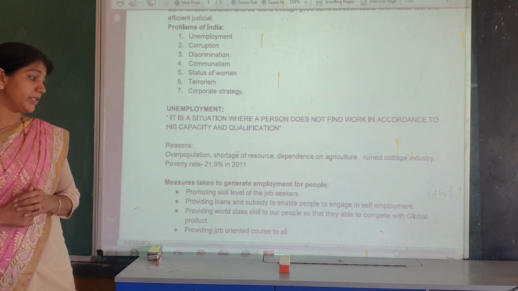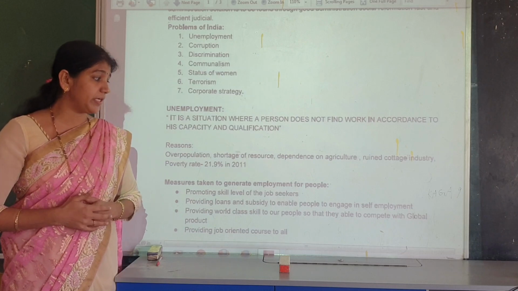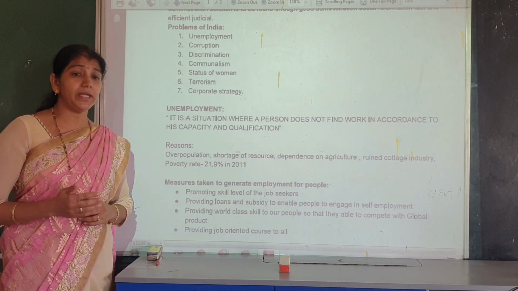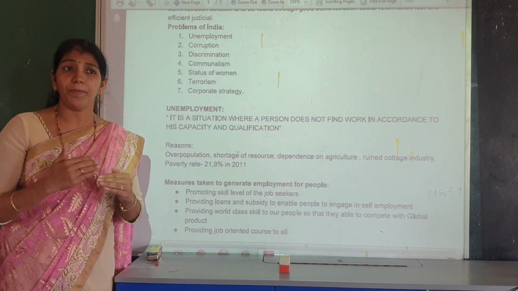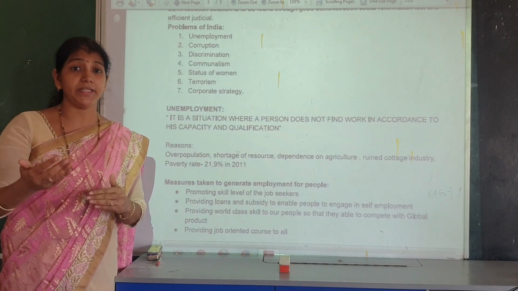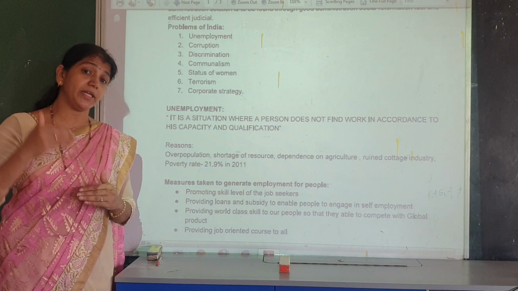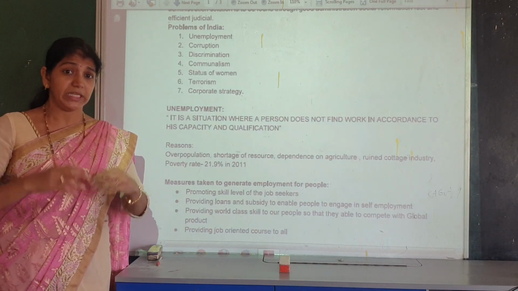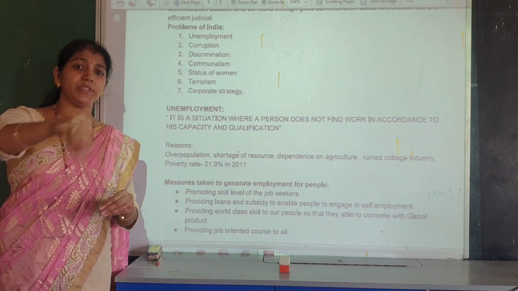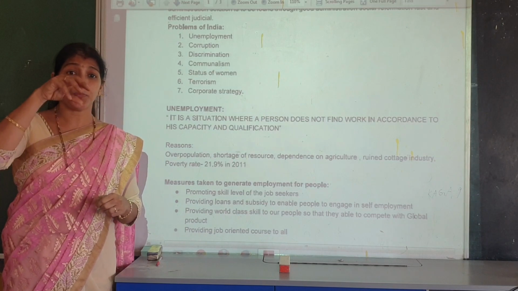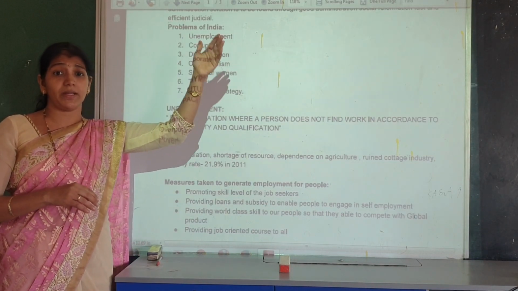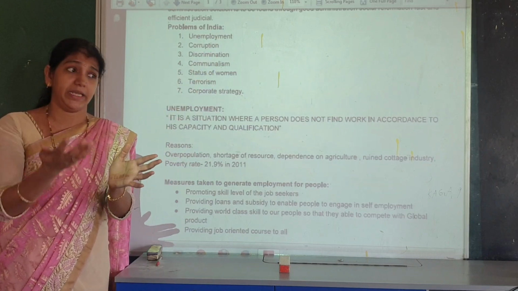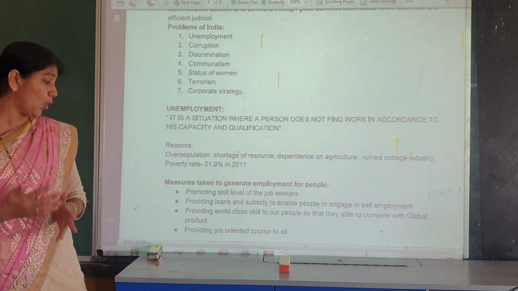Third is providing world-class skills to people so that they are able to compete in the global market. How does the global product work? How should the people participate or compete at the global level? It means any product produced in the village area will get more demand in the international and national market, and that product should be encouraged. So that is called a global product.